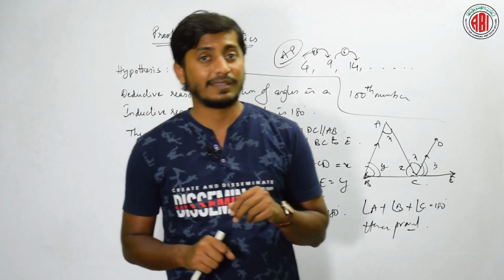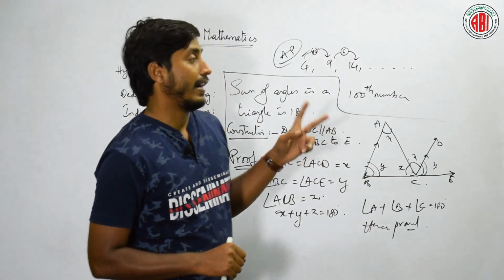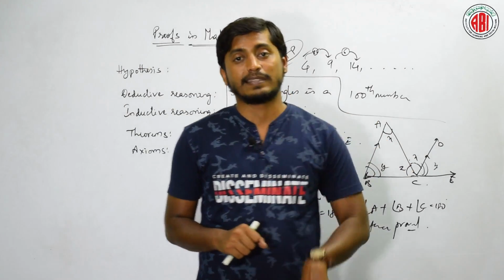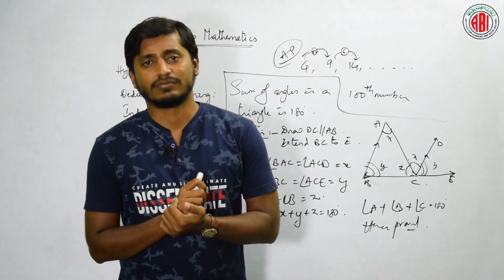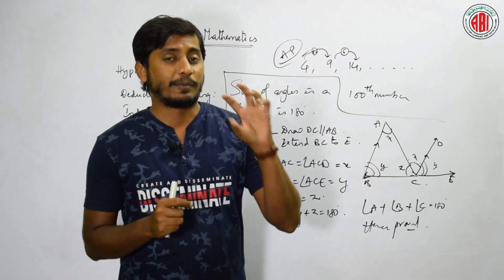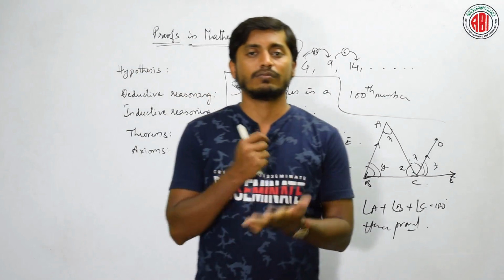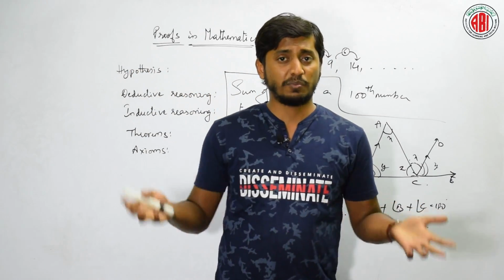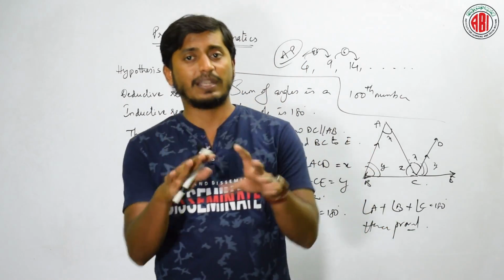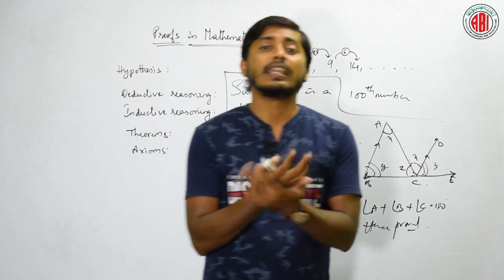We used to have an axiom such as a plus b is always equal to b plus a. And the product of 0 with any number is always 0. It is an axiom, it does not have any proof. We are just multiplying and getting it. Clear?